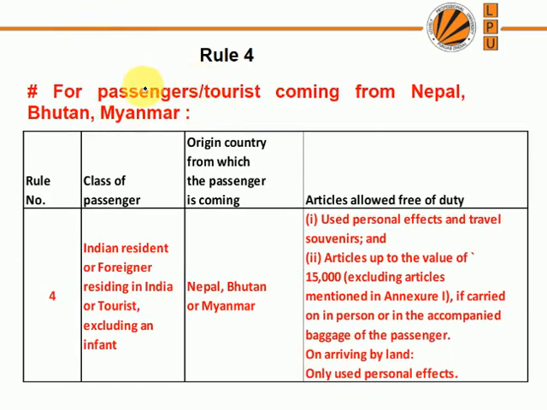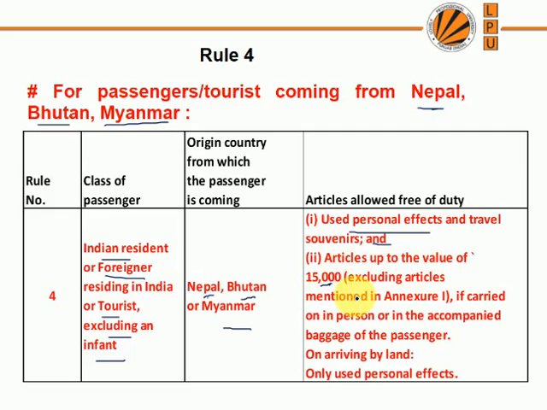Then rule 4, for passengers and tourists coming from Nepal, Bhutan and Myanmar. Earlier China was also included in this list, but from 2016-17 they have excluded it. For an Indian resident, or a foreigner resident in India, or a tourist, excluding an infant. What an infant is, we will discuss in the coming slide. The original country from where he is coming is either Nepal, Bhutan or Myanmar. Used personal effects are free of charge, no duty on that. Articles up to the value of 15,000 are also exempted.